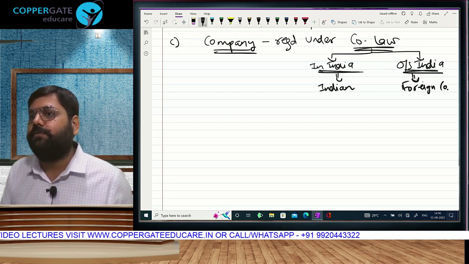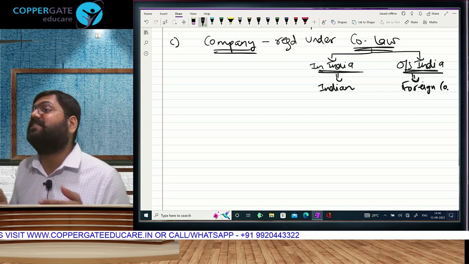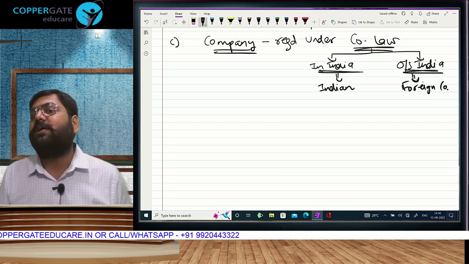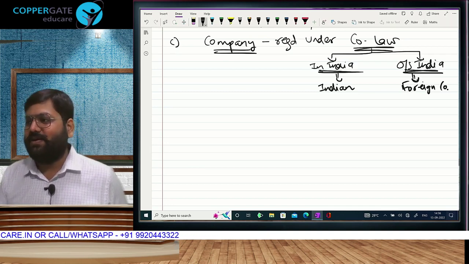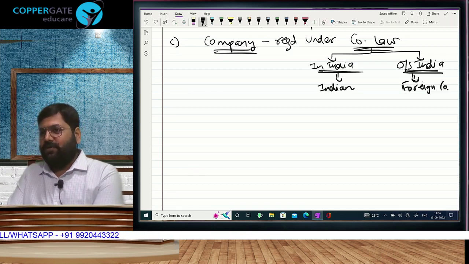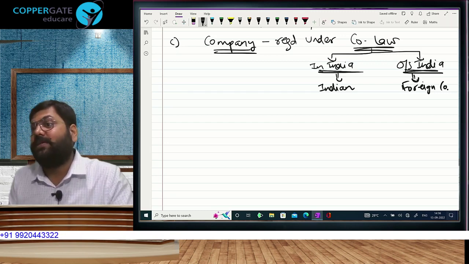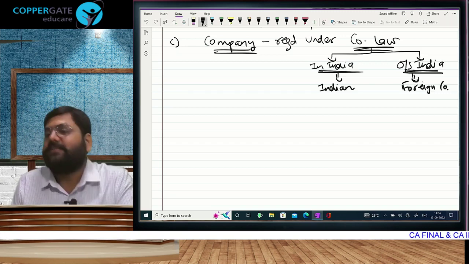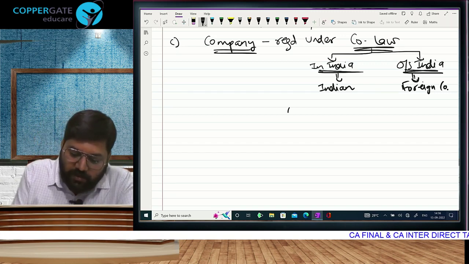Tax will come only if there is income. If there is no income, where is the question of tax? Right. Tax will arise only if there is income, friends. Correct? Indian or foreign? Both. So are we clear? All companies, if there is income, and for foreign companies, if there is income in India, then only. Correct? Okay. The company point is over, but for your knowledge I wish to tell you one more thing.